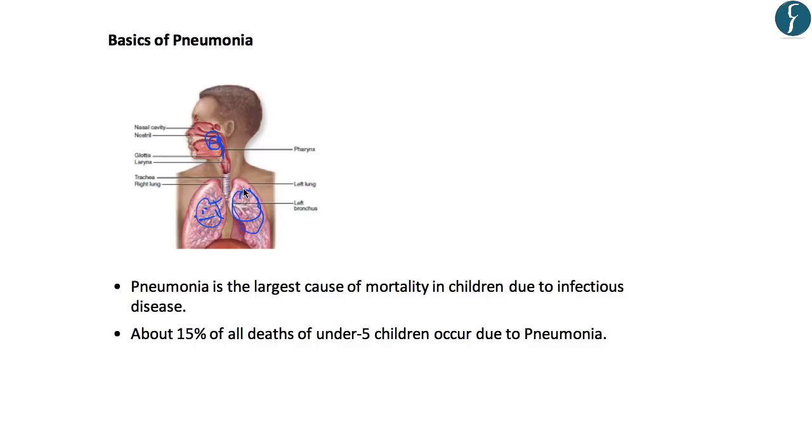So this region is normally completely filled with air. In case of pneumonia, this region gets filled with either water or pus, and hence it interferes with the absorption of oxygen in the lungs, and this condition is known as pneumonia. Pneumonia is the largest cause of mortality in children due to infectious diseases. For example, if you make a list of all infectious diseases which kill children, pneumonia is number one in that rank list. Among children aged below 5, around 15% die due to pneumonia. So we can see how dangerous this disease is.